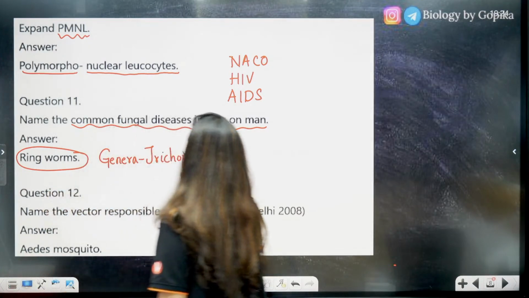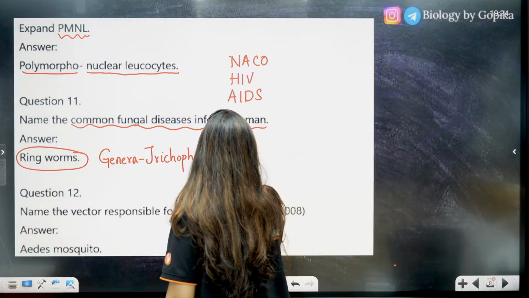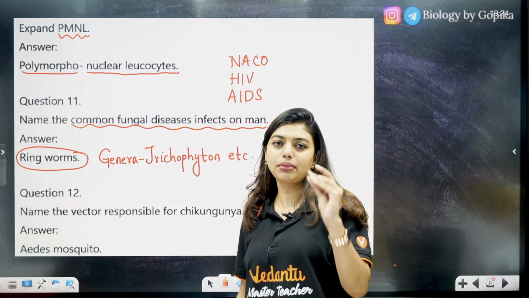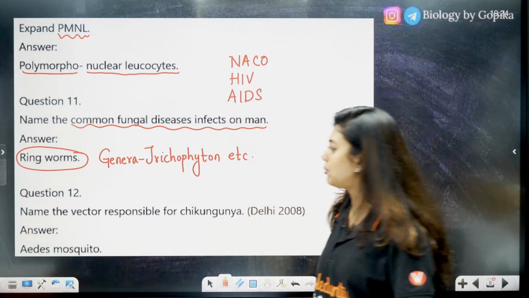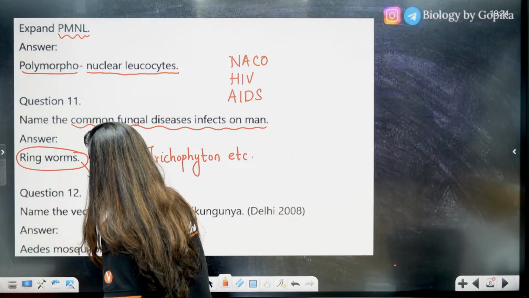Trichophyton, Epidermophyton and Microsporum. So you can just write, okay, Trichophyton, etc. I'm writing as of now. So these people, Trichophyton, Epidermophyton, Microsporum, all of these cause ringworm infection. Students, ringworm is mainly happening because of sweat.